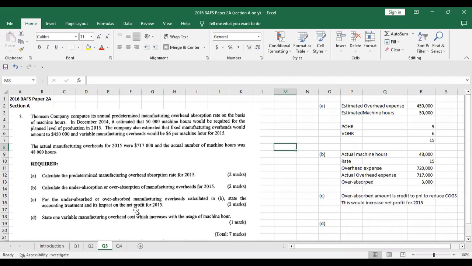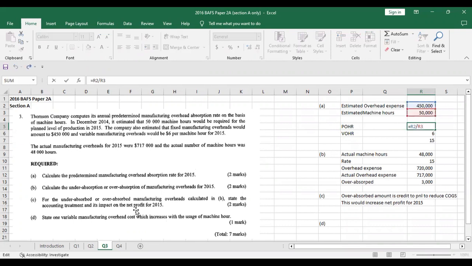Right, so the first question for 2 marks is to calculate the predetermined manufacturing overhead absorption rate for 2015, which is simply the estimated expense, $450,000, over the 50,000 machine hours. You simply divide those 2 numbers; I'm showing you the Excel formula.